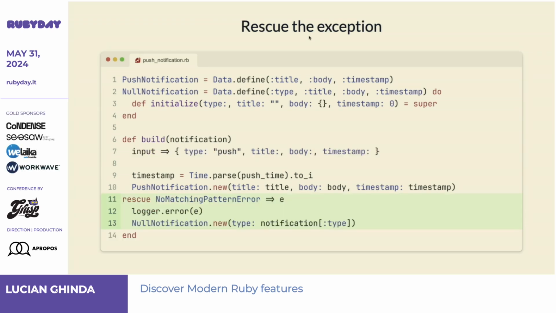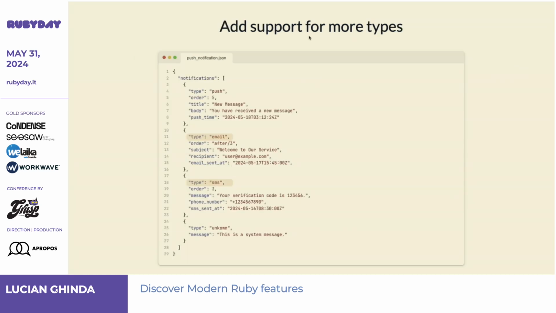So now if I want to do this, I can catch it and log it and return something else if I want to, right? So now I don't know, someone says, hey, we want to support more types, right? More types.